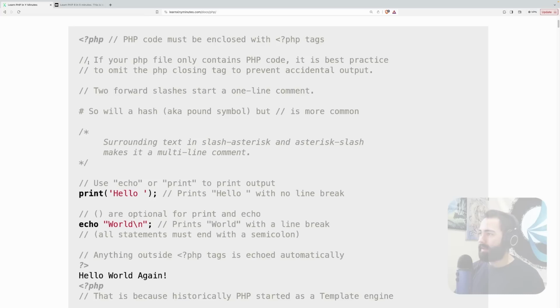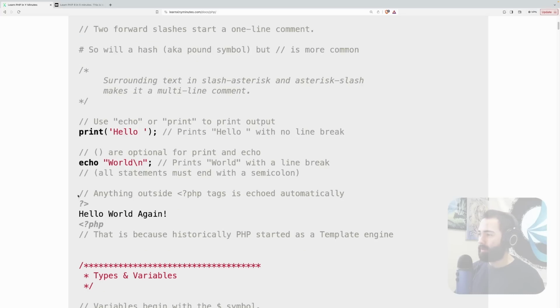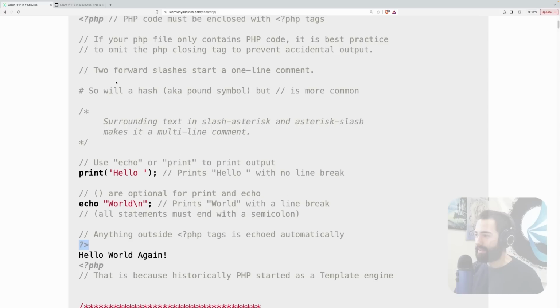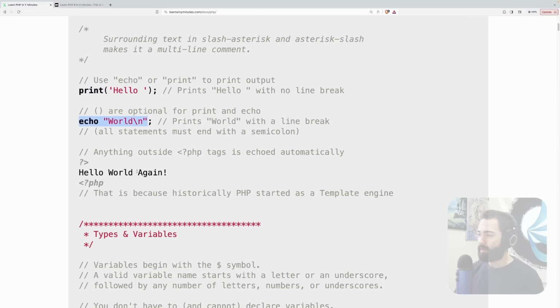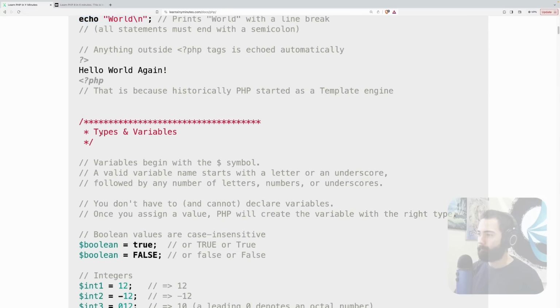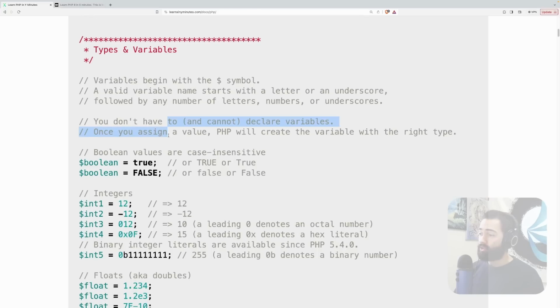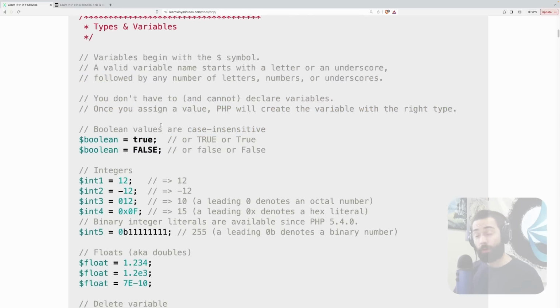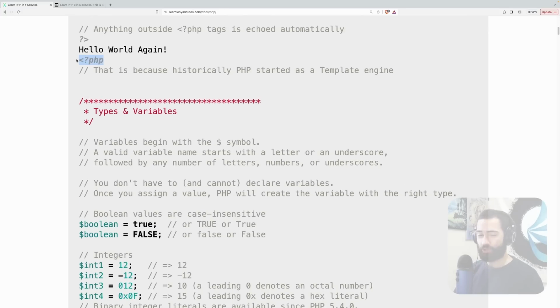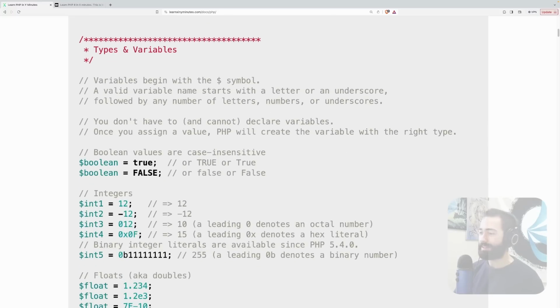So anyway, code starts with this thing and ends with this thing. It's a script that you place over here. Anything outside tags is echoed automatically. We get a print function, we get an echo function. Okay, PHP starts as a template engine. So actually the things that I do know about PHP is about as much as you put things into these tags, and that's because I learned a little bit of PHP a long time ago.